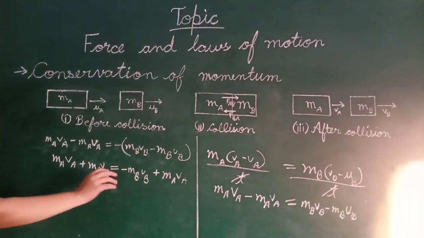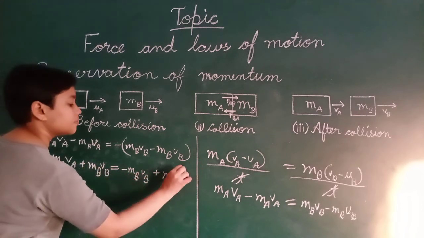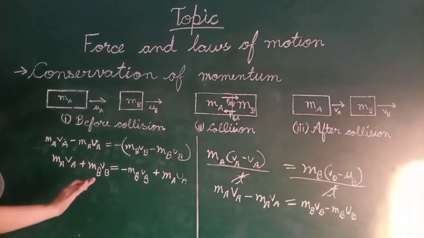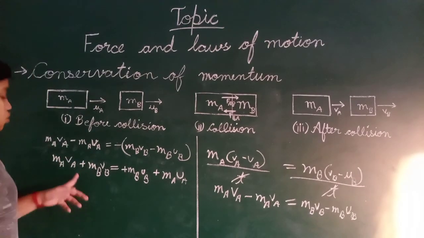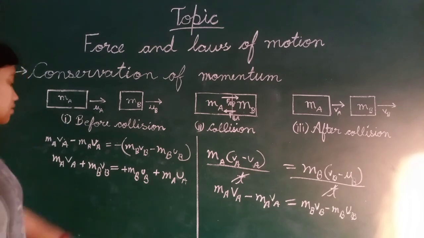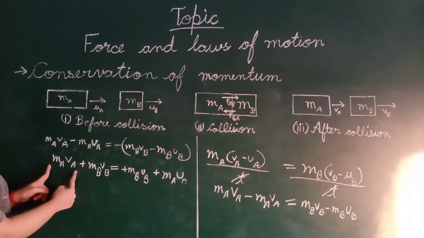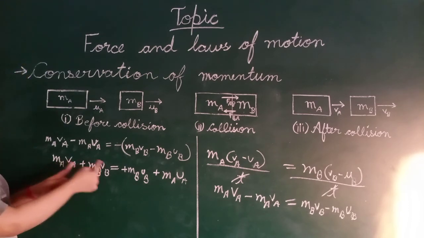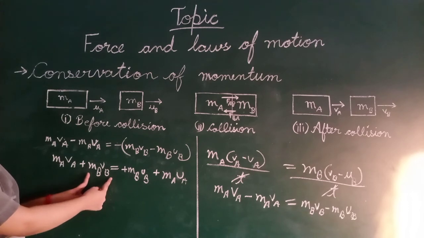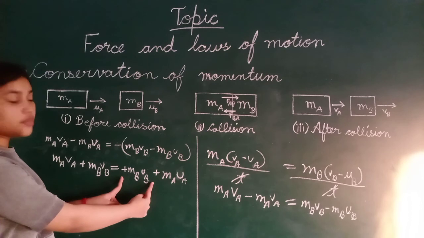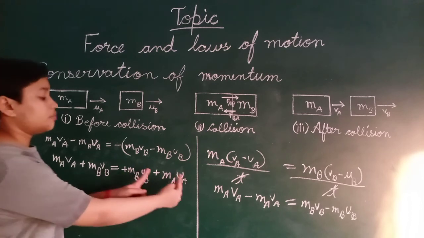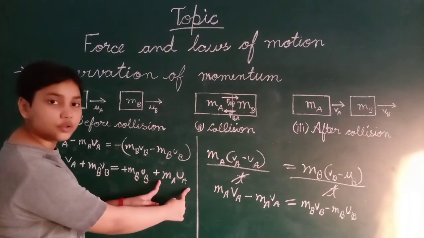As you can see, MA VA plus MB VB is equal to MB UB plus MA UA.